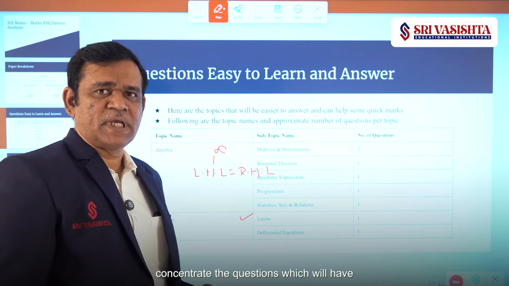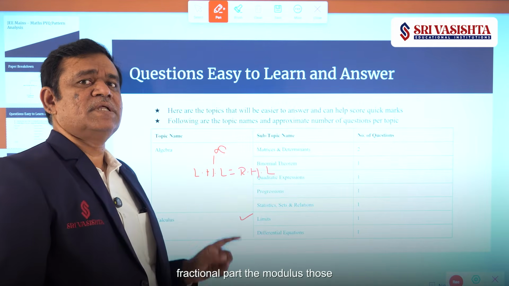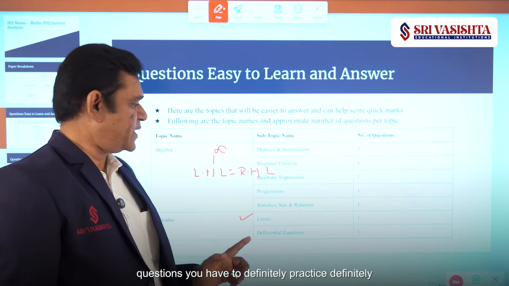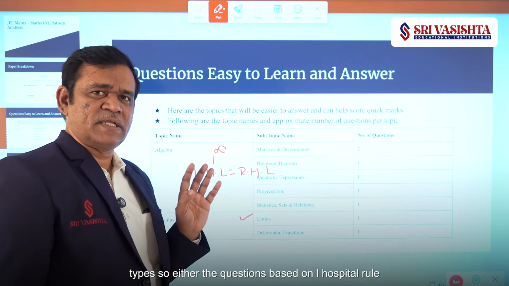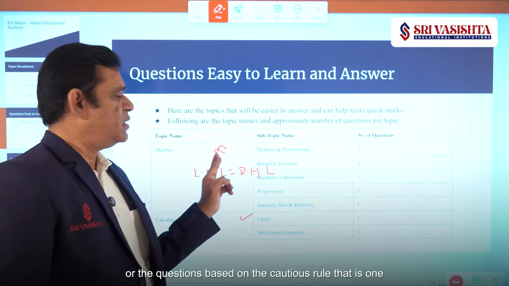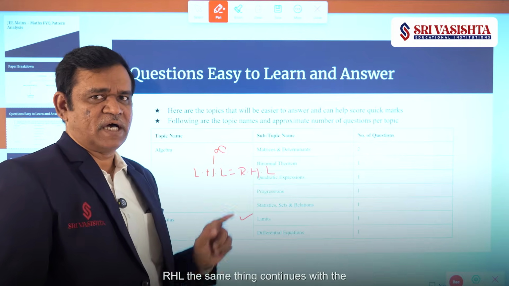The questions which have the integral part, the fractional part, the modulus, you have to definitely practice those, okay? Limits has only a few types: either questions based on L'Hospital rule, or questions based on Cauchy's rule, that is 1 power infinity form, and questions based on LHL and RHL.